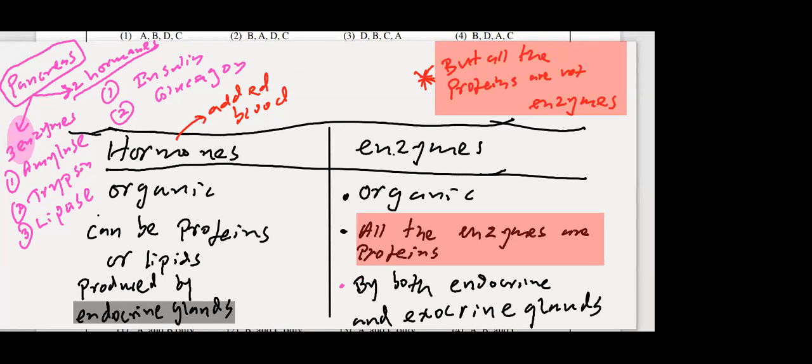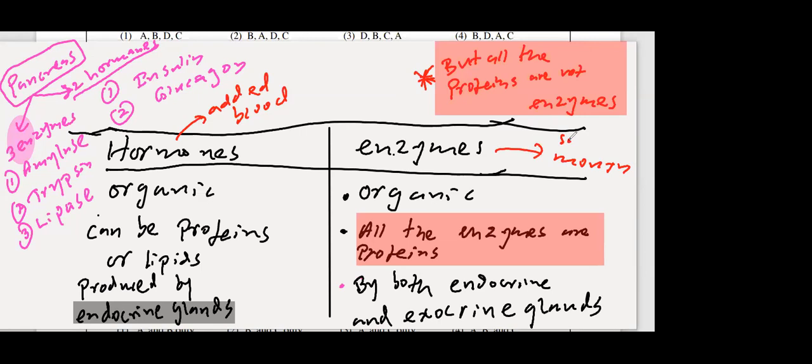Enzymes are added to the body cavities. I'll give one example. Salivary amylase. Will saliva get added to your blood? Will your blood contain saliva? No, right? So it's like a joke if someone writes that your blood contains saliva. Saliva is added to your mouth. Saliva is not an enzyme.